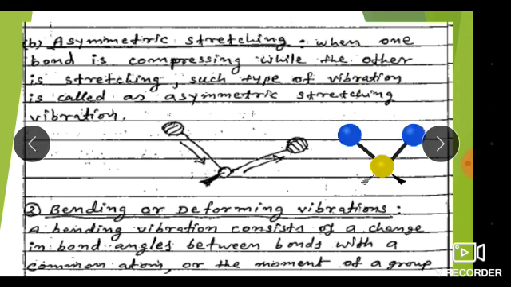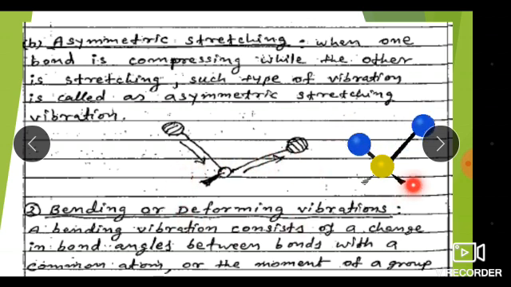Next, unsymmetrical stretching. When one bond is compressed while the other bond is stretched, such type of vibration is called an asymmetric stretching vibration. See here, one bond gets stretched and one bond gets compressed. Here the bond length decreases, and here the bond length increases. So such type of vibration is known as asymmetrical stretching vibrations.